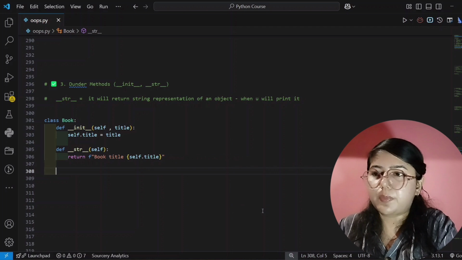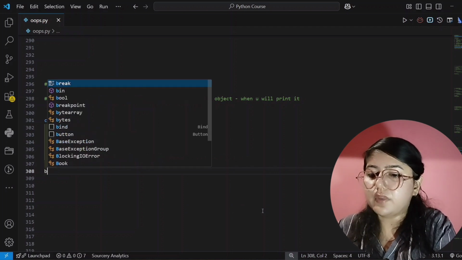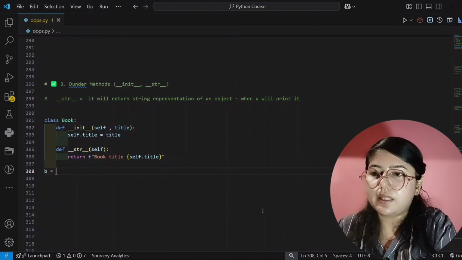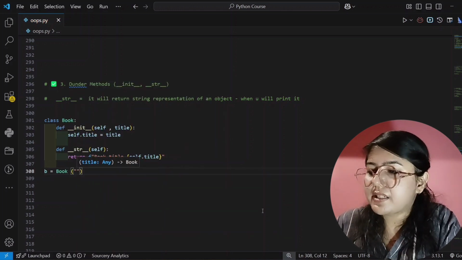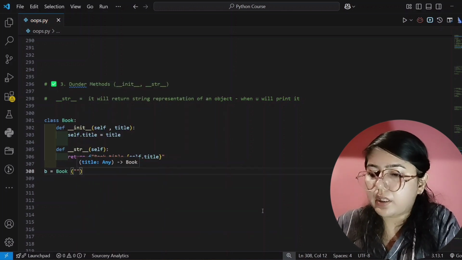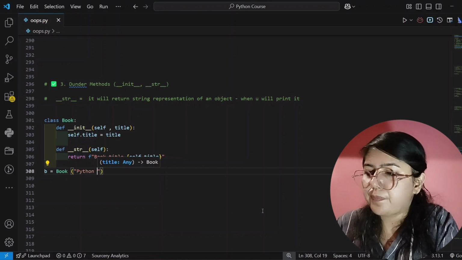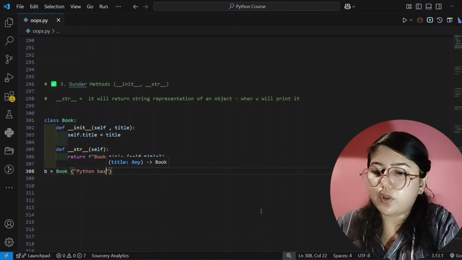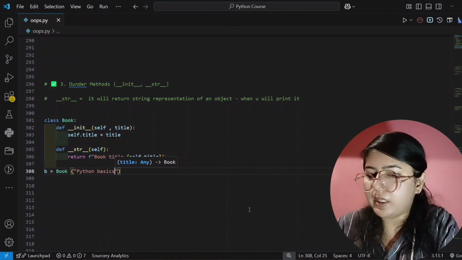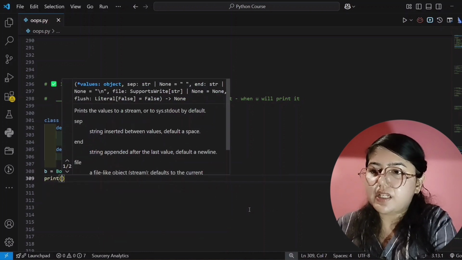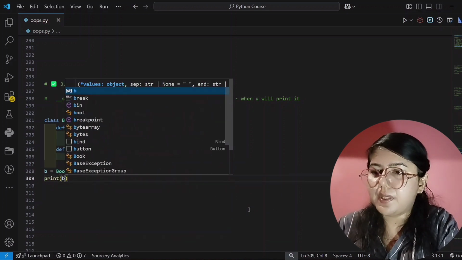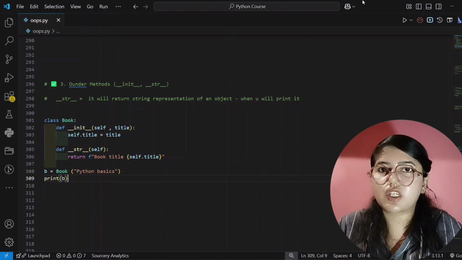And after that I will print this. Here I am creating the object, that is b, and its class is Book, and here I am passing the input for the title. Okay, so I am passing Python Basics as the book name. Okay, and this it will print, and in the print I will write b, that is the object name.